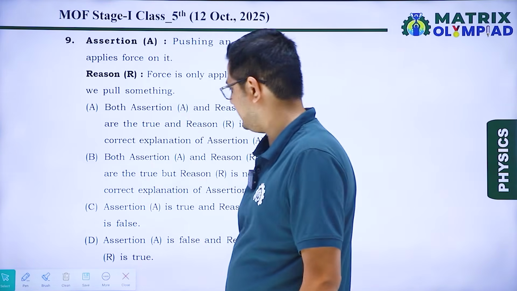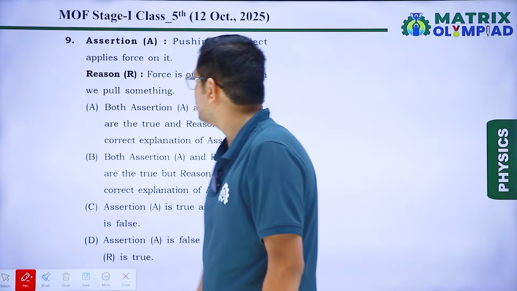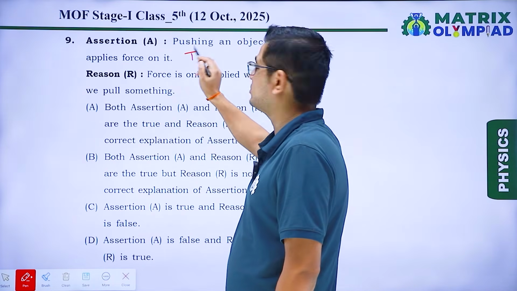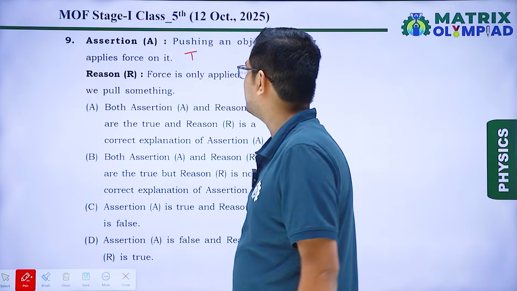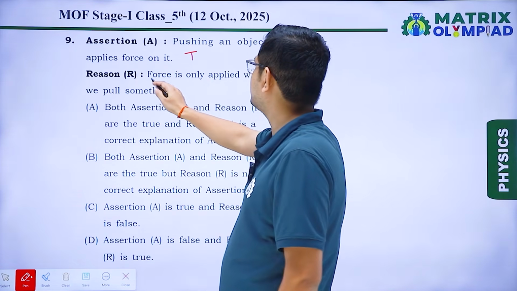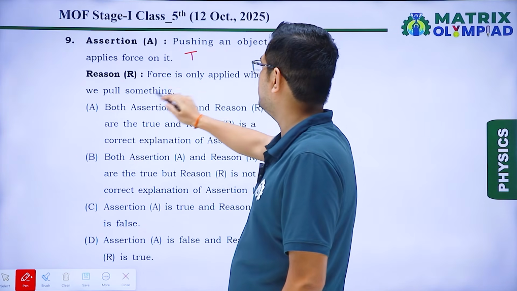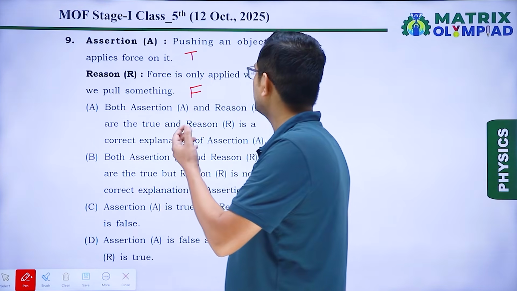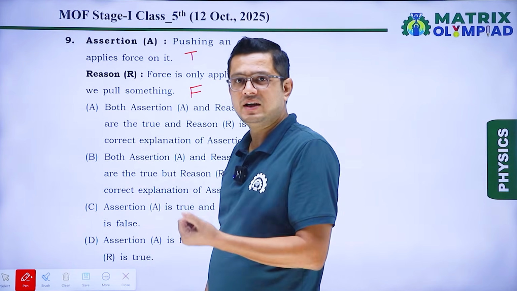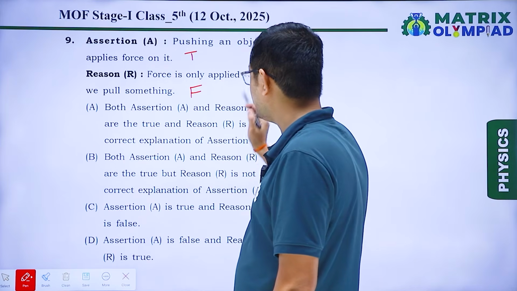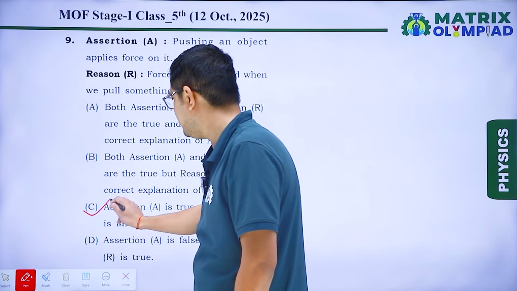Question number 9, that is also an assertion reason question. Pushing an object applies force on it. That is a true statement, because when we apply force, then we can push or pull object. Okay. In reason, it is said force is only applied when we pull something. No, that is false statement, because it is not necessary that force is only applied when we pull. In push case, force is also applied. So assertion is true, but reason is false. In that case, option C is our correct answer.